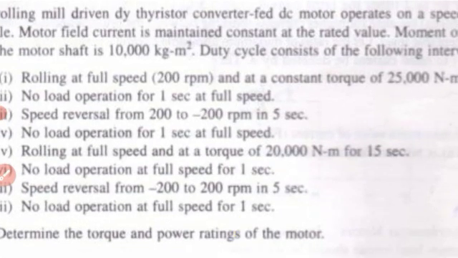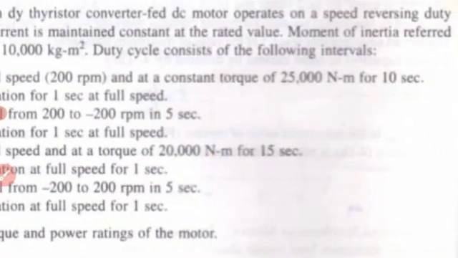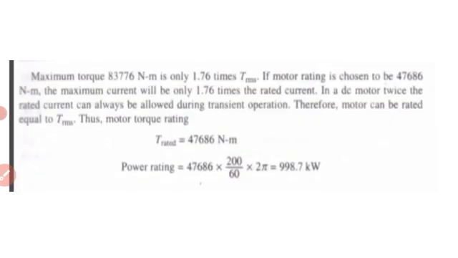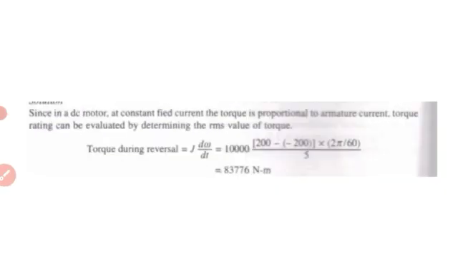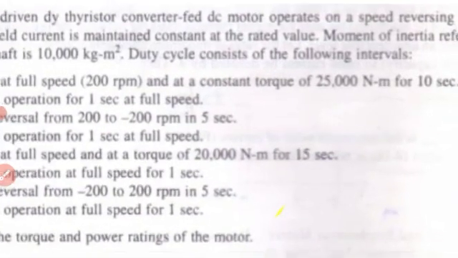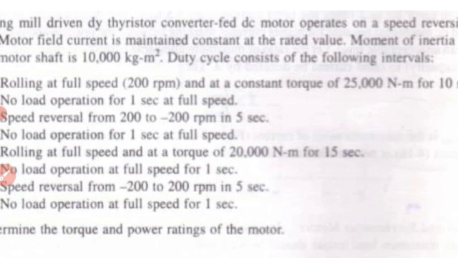Rolling at full speed 200 rpm and at a constant torque for 10 seconds. It means one graph is plotted, where the motor is operating with this much load for 10 seconds, similarly for 5 seconds and 1 second.